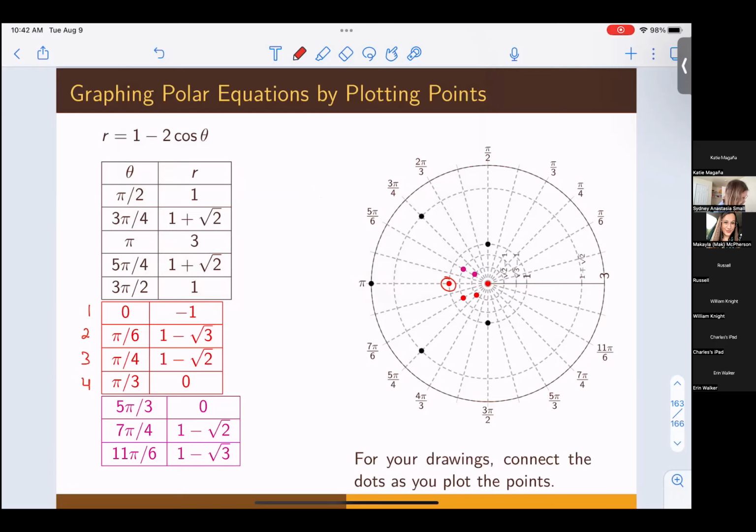And then our second point is pi over 6. So we would rotate out to pi over 6. Okay, go up to pi over 6. And then the point is 1 minus square root of 3. Notice on our R axis labeled over here, we have the point square root of 3 minus 1. So to negate that, it's 1 minus square root of 3.